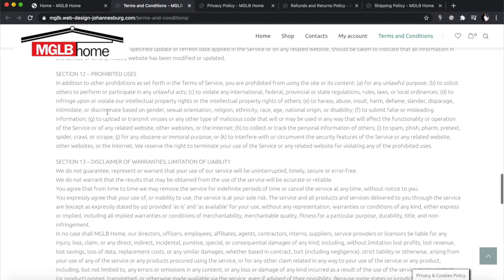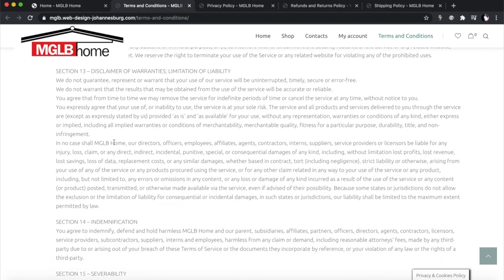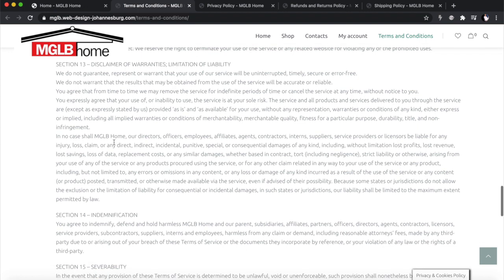And then you're going to go into disclaimers, limitation of liability. You have to be very clear about the disclaimers that you're giving. Some people might choose to have a separate policy for disclaimer, which is all right. But I think in terms of an e-commerce store, you can actually just have it as a paragraph, as a section in your terms of condition, because there's very little that you have to discuss about this, okay?